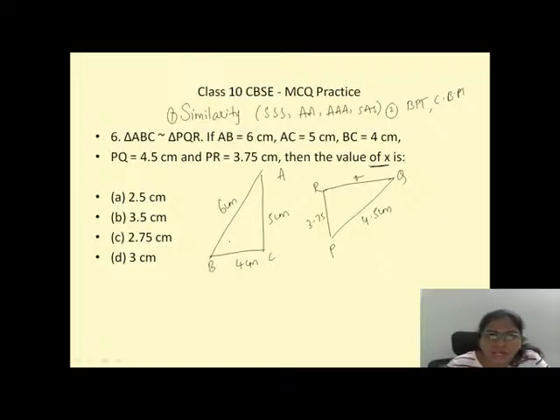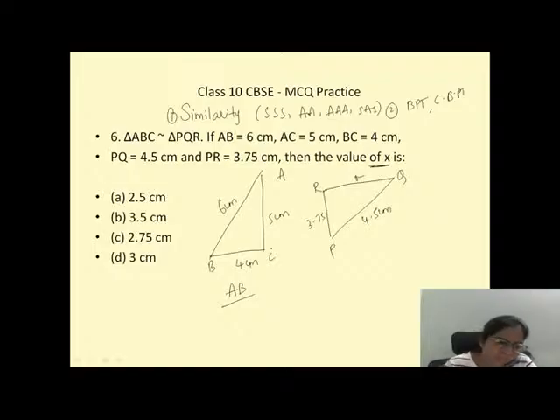So now both the triangles are similar. So now what I can say is that the sides of both triangles are in proportion. AB by PQ. So this is my AB, and this is my PQ. And this is my BC, and this is my RQ.